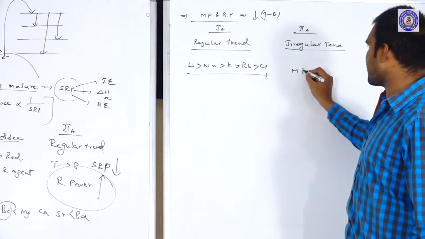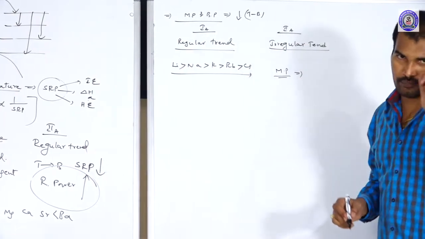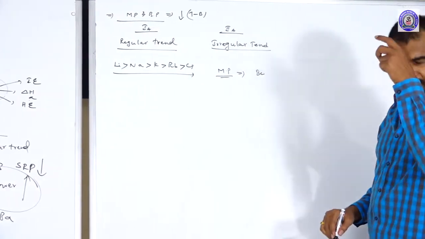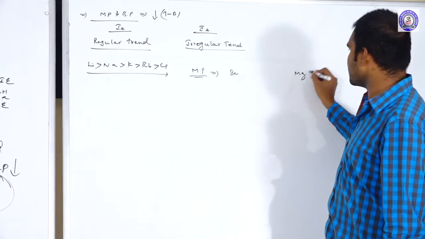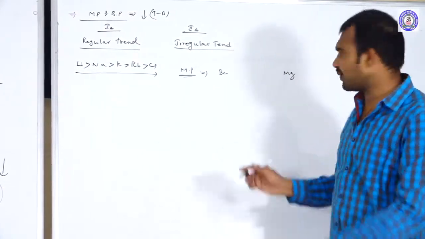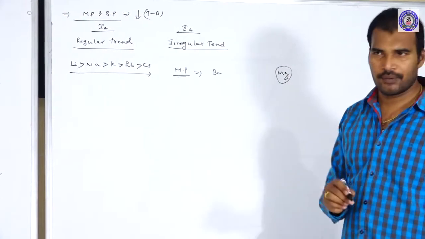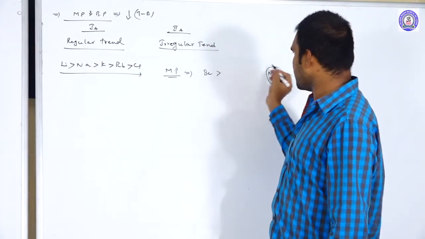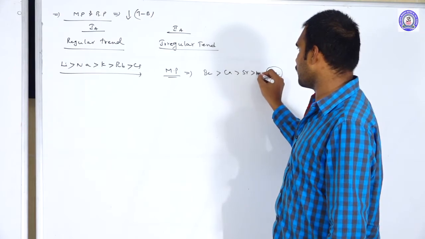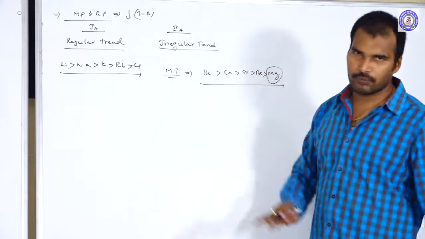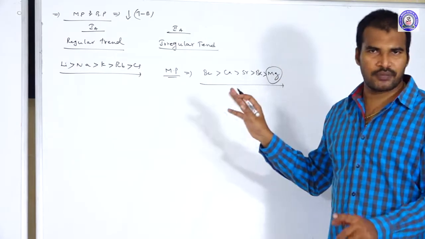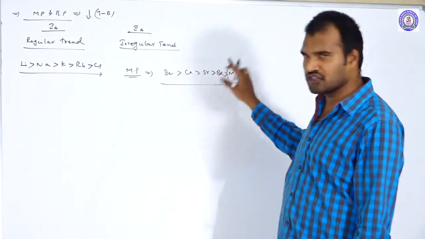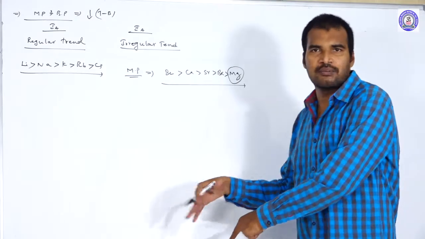Now let us compare the melting point order in case of 2A group elements. Among the 2A group elements, always remember that beryllium, the first element, always has the highest, and magnesium has the least. M stands for minimum. So beryllium has the highest, magnesium has the least. After that, the remaining are in the order calcium, strontium, barium. This is the order of melting points. Except magnesium, among the remaining the melting points decrease: beryllium, calcium, strontium, barium, but exceptionally magnesium has the least melting point among all.